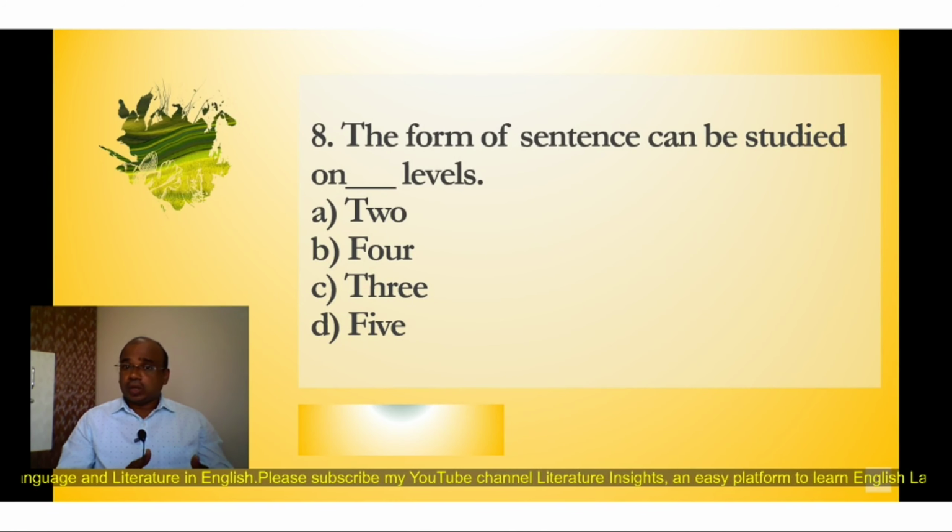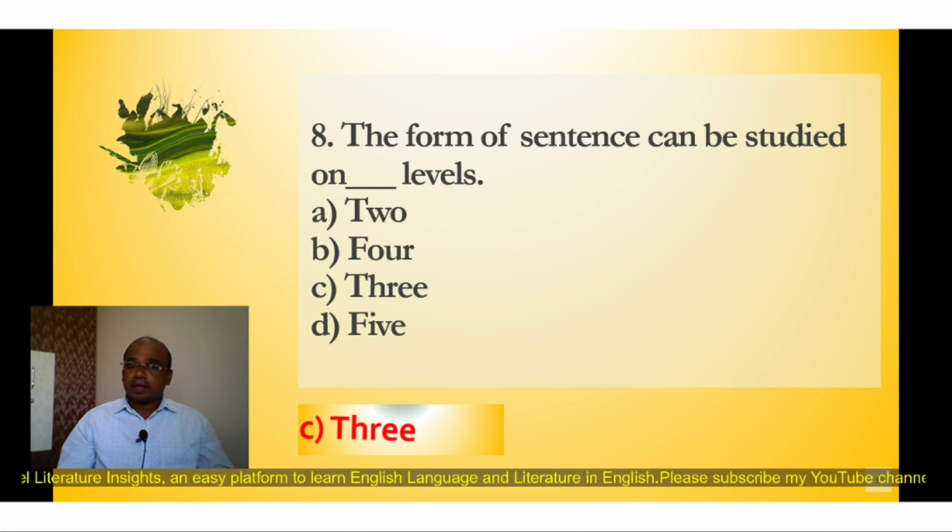Question number 8. The form of sentence can be studied on levels. So now here again four options: A2, B4, C3, D5. You have to just identify the correct option out of these four options. The form of sentence can be studied on how many levels? So now here the correct option is C, 3 levels. The form of sentence can be studied on 3 levels such as phonological level, morphological level and syntactical levels. On these 3 levels the form of sentence can be studied.